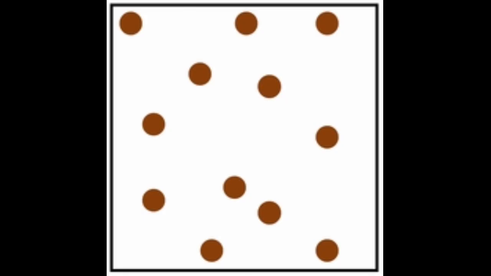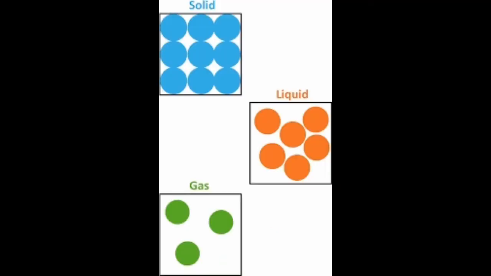Now in gases, there is no fixed organization of the particles, and the particles are further apart in comparison to solids and liquids. Thus they can be easily compressed. The particles of gas are moving freely. Therefore the volume of gas and its shape is not fixed.